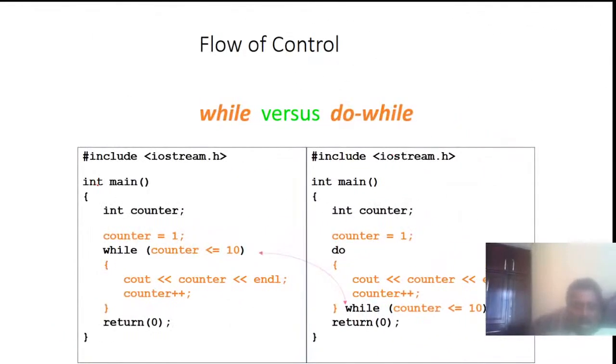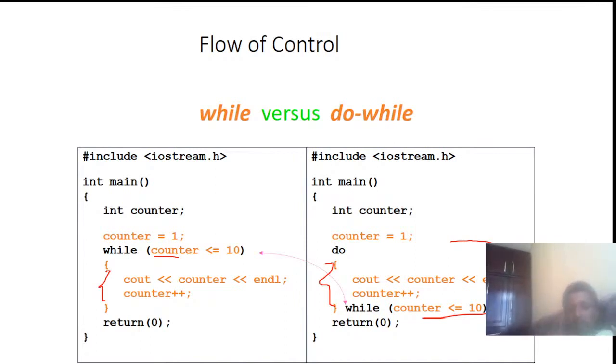While versus do while. In int main, counter, as you see here, the condition is tested before the body of the statement or block of code is executed. But here in do while, the block of code is executed before the condition is checked. The difference here: counter is equal to 1, no difference. Next, the condition is checked, but in the case of do while, it is checked at the end, after the block of the statement is executed.